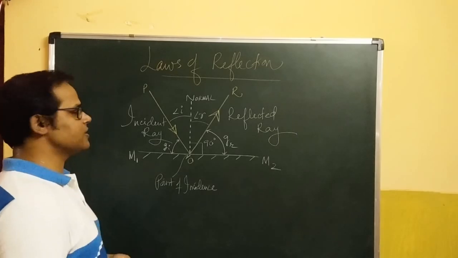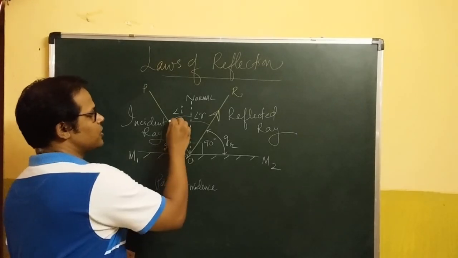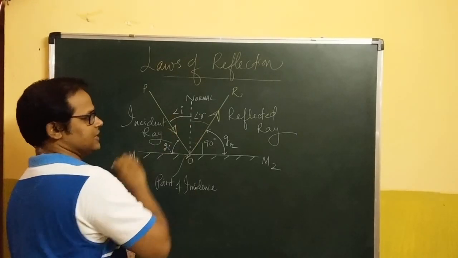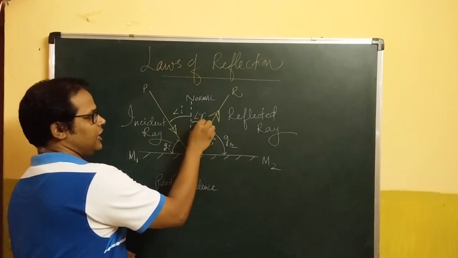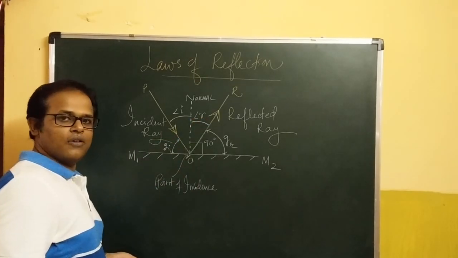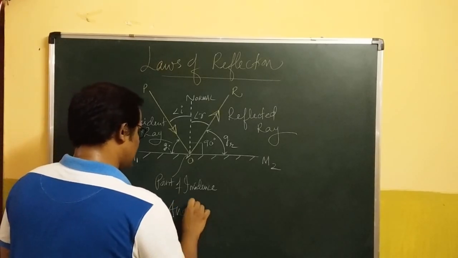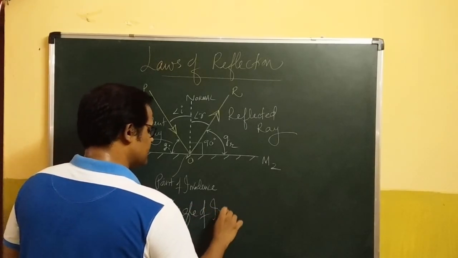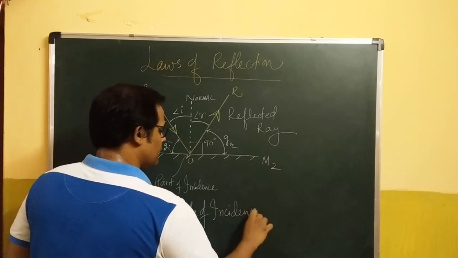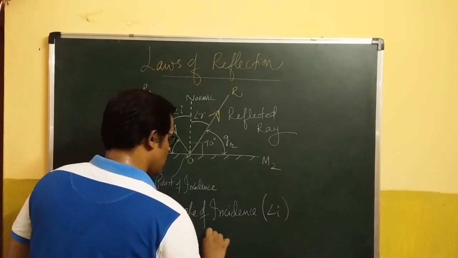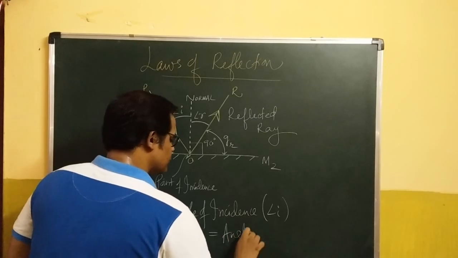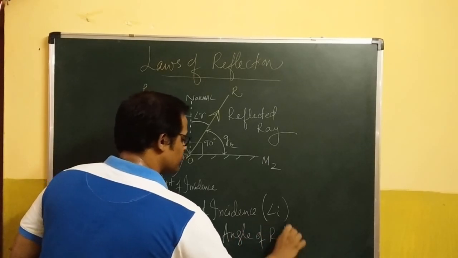The second law states that the measure of the angle of incidence is always equal to the measure of the angle of reflection, which is very commonly written as: the angle of incidence is always equal to the angle of reflection.